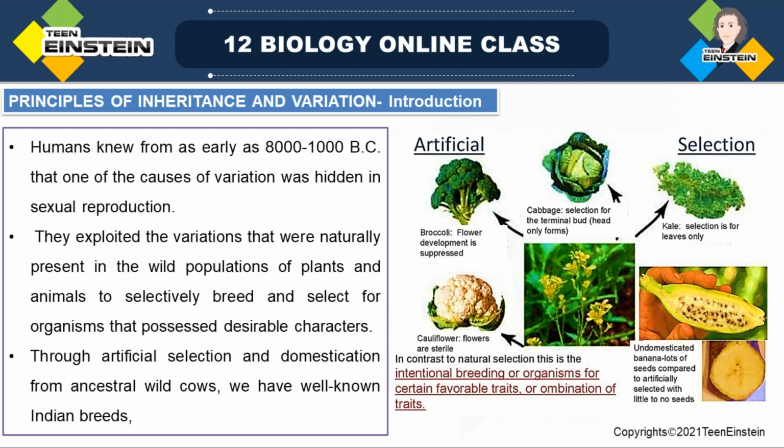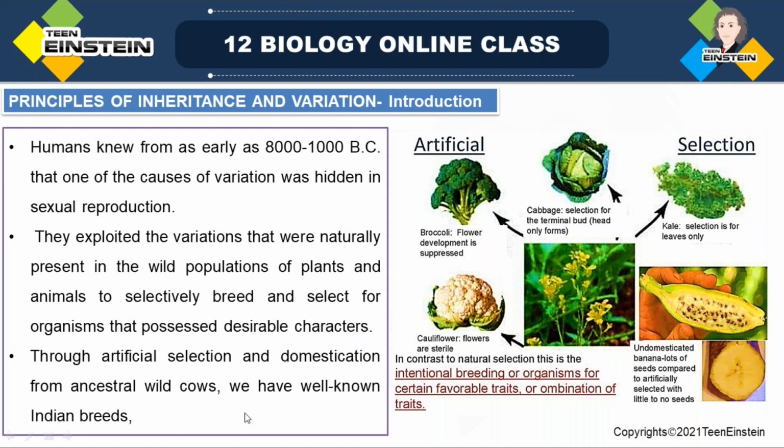So people started selection from these. Among the offspring that are produced, the ones with better character, which have better yield or better production and better vigor, they will select that one. So the desirable characters they have started to select. This is called artificial selection. That is the artificial selection. We are selecting artificially. There is no natural selection.